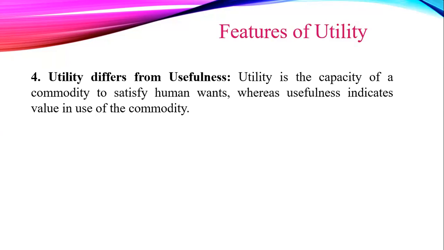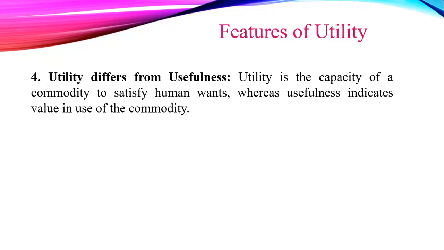Certain products have utility, but they are not useful. A product has utility when it satisfies a want. However, it may not be useful or it may be harmful to a person. For example, narcotics or drugs like cocaine may have utility to some people who use them to get rid of tension and stress.